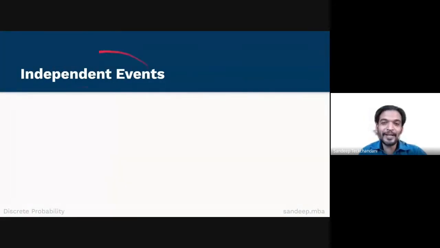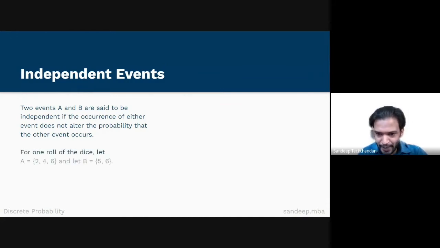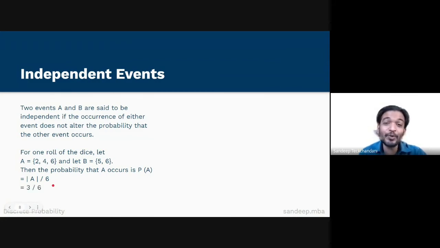In this slide, we will study independent events. Two events A and B are said to be independent if the occurrence of either event does not alter the probability that the other event occurs. Let me explain this with the help of an example. When I roll a dice, let A equal 2, 4, 6 and let B equal 5, 6. Then the probability that A occurs is the number of outcomes in A divided by the total number of outcomes. The number of outcomes in A is 3 and the total number of outcomes is 6. Therefore, our answer is equal to 3 upon 6, which is equal to 1 upon 2.